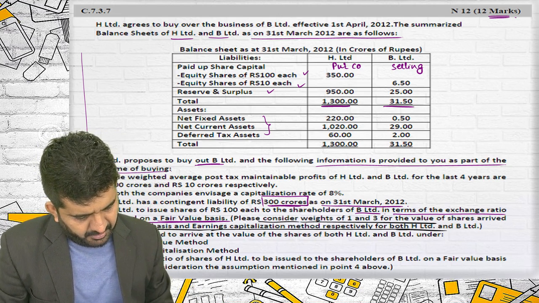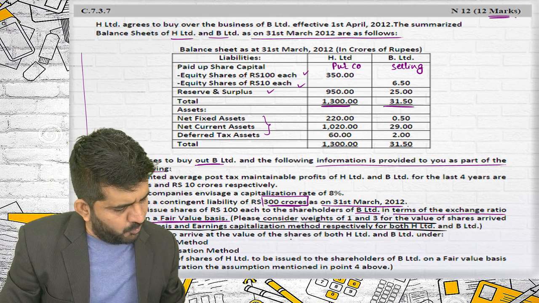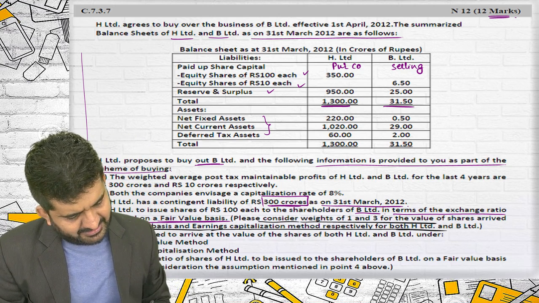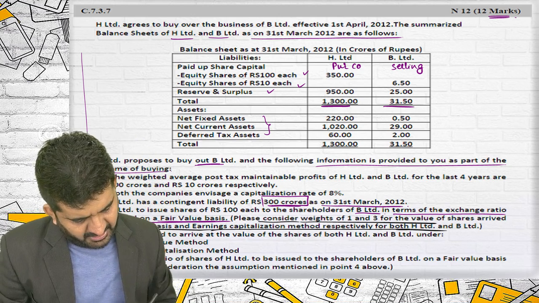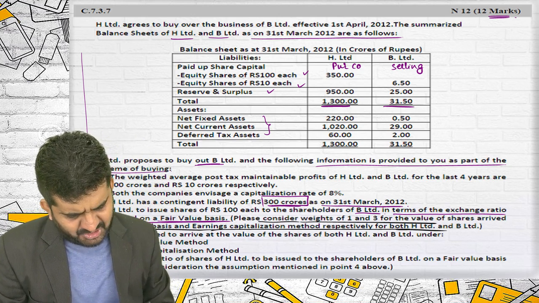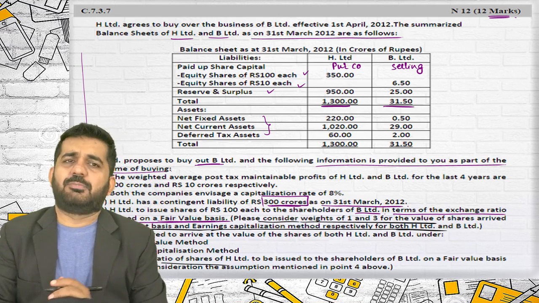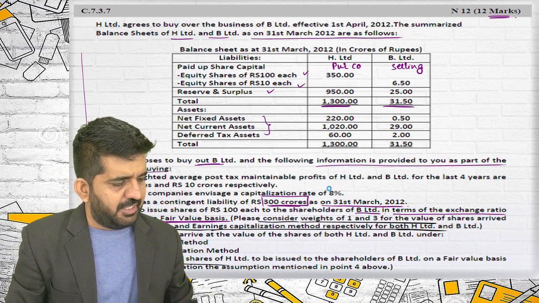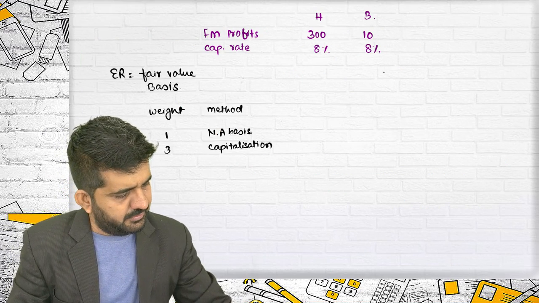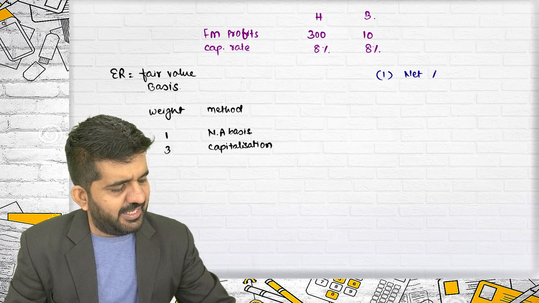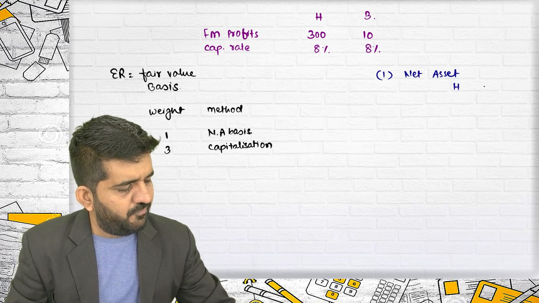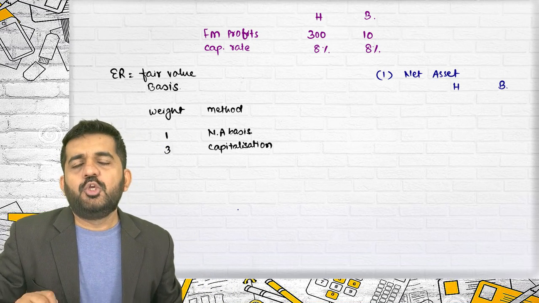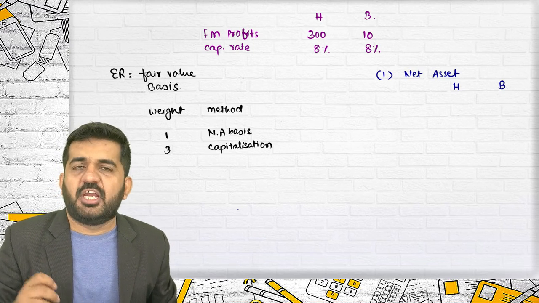You are required to arrive at a value of shares of both H Limited and B Limited under net asset value, earning capitalization method, and exchange ratio based upon fair value. That is absolutely alright; this we will have to find out. But net asset of H Limited and B Limited is my first answer. You can do it by assets minus outside liability, or by equity plus reserves. I am doing it by equity plus reserves.